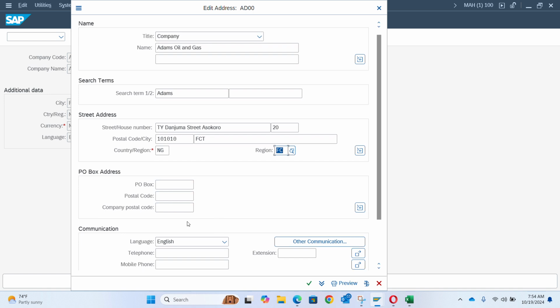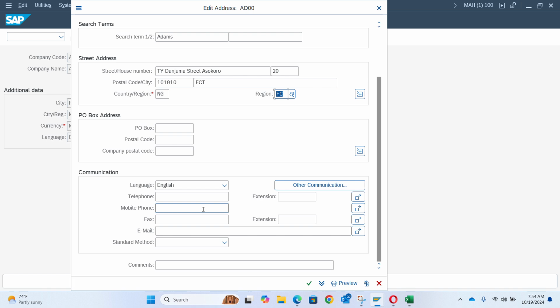So I would leave some other parameters. I'll just go to the major ones, this English. And I'll just save this. I'll just click enter.